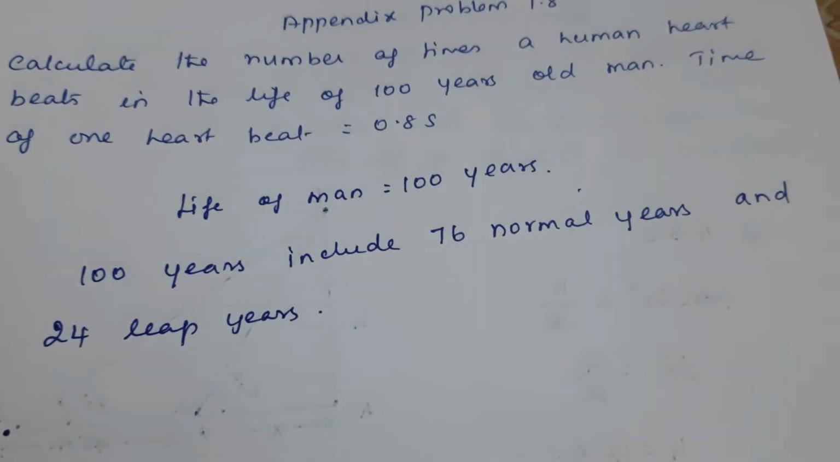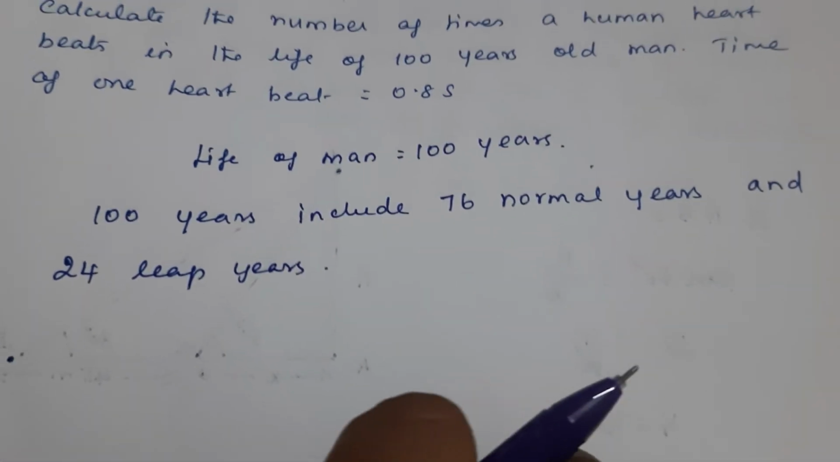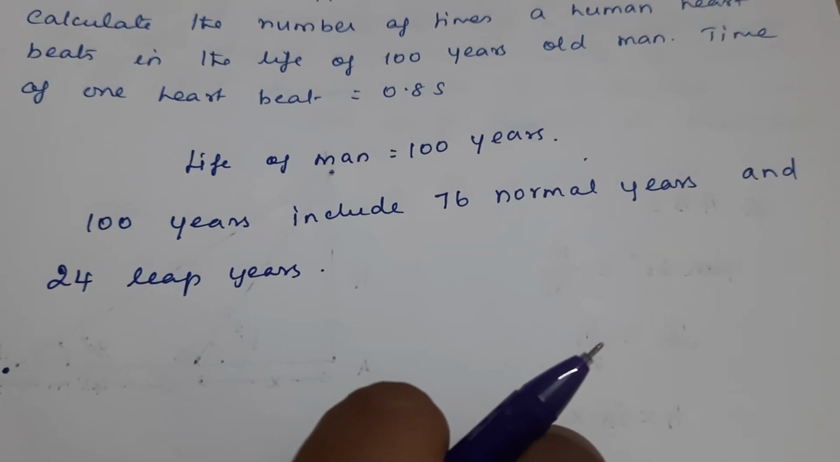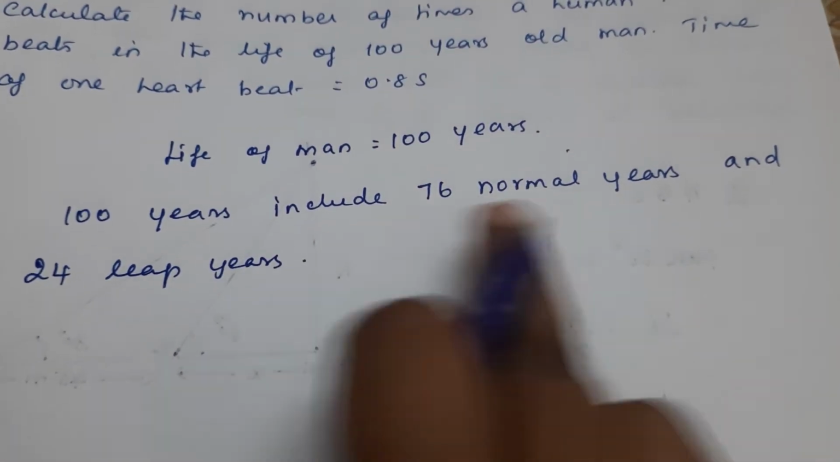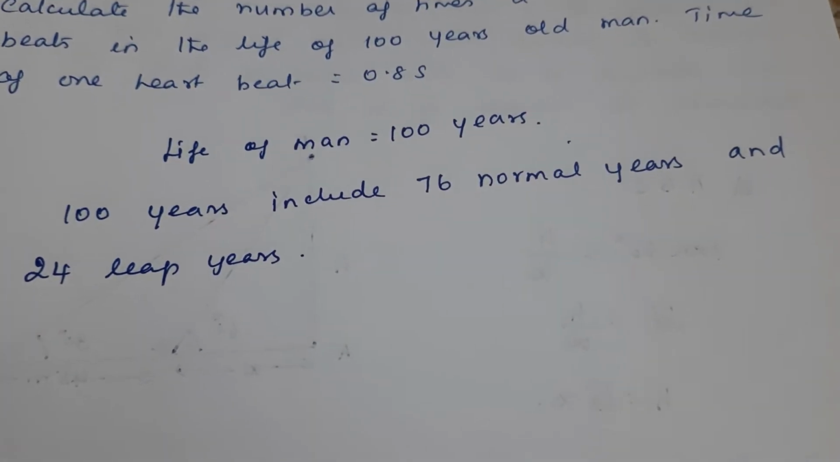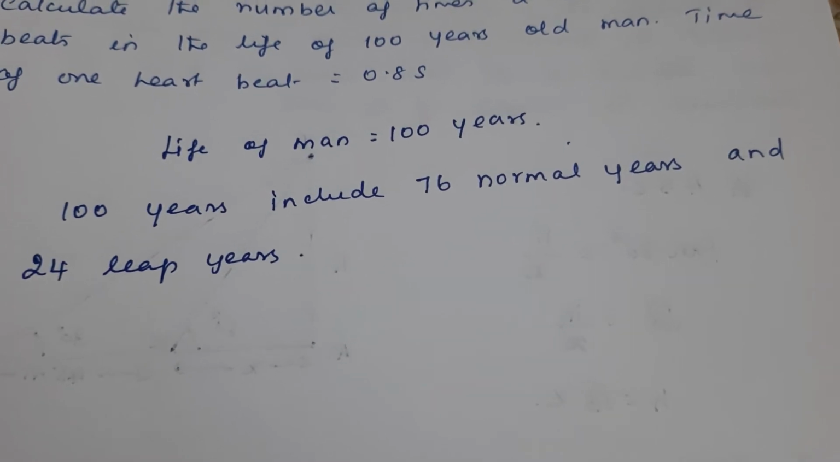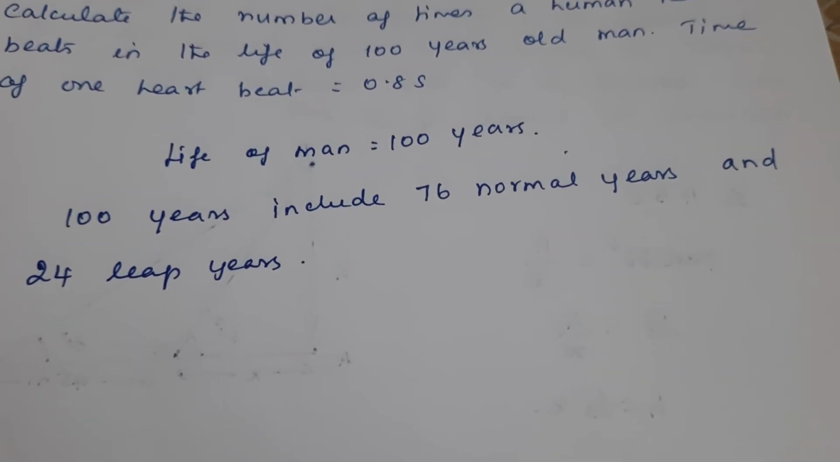Here now we will get a question. Every 4 years we are getting a leap year. So it should be 75 normal years and 25 leap years. Okay. We have a question now. Now I will give you the answer for that.